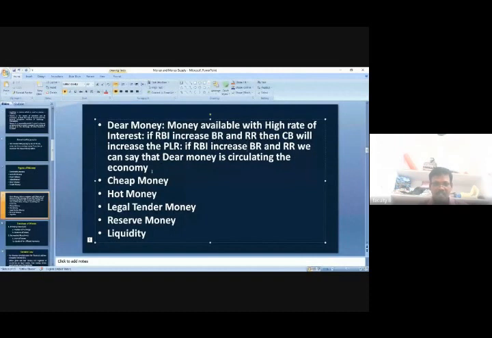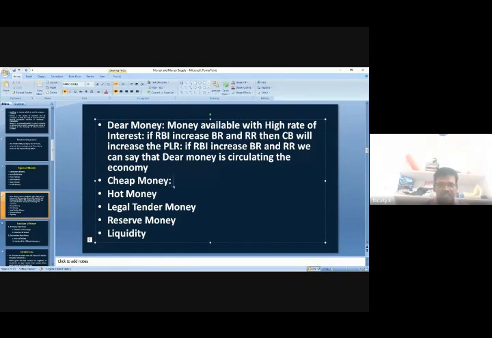I think you got the point. Whenever RBI increases the bank rate and repo rate, the commercial banks borrow money from the RBI at a high rate of interest. Automatically the banks will then lend money to the people at a high rate of interest. So that will be called dear money.